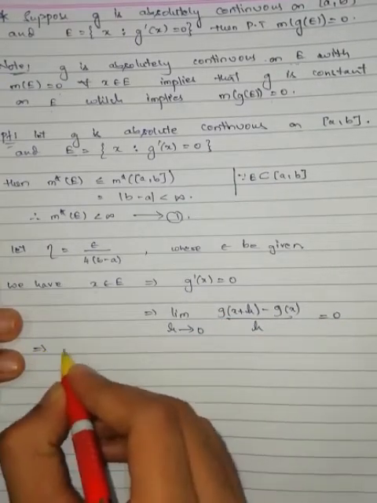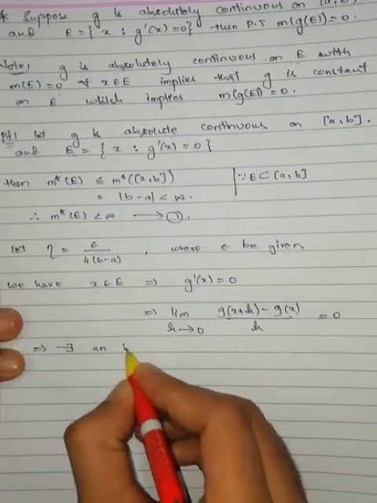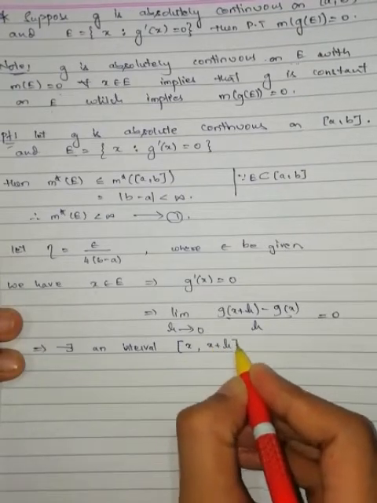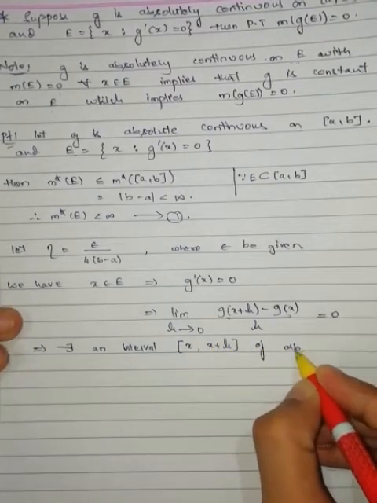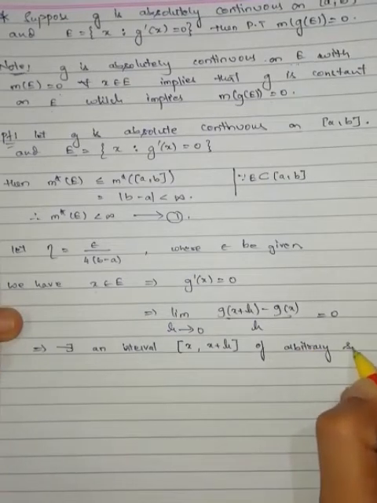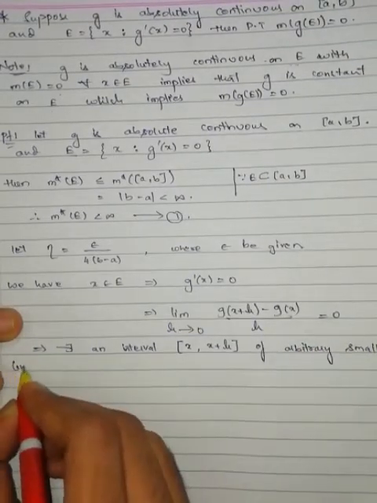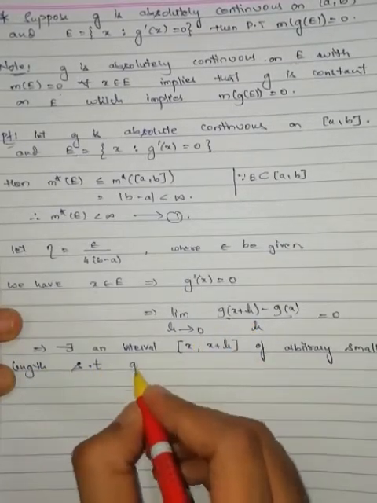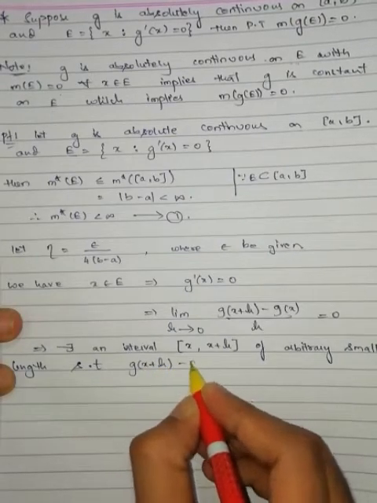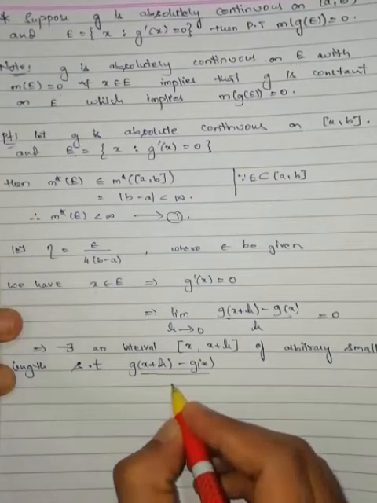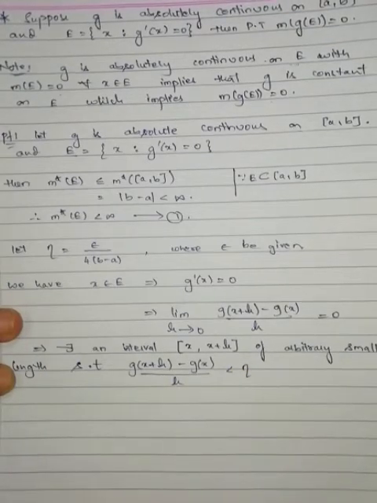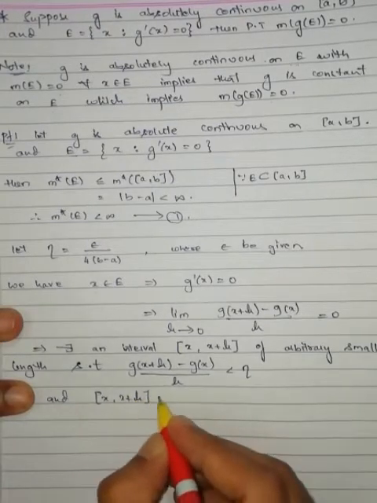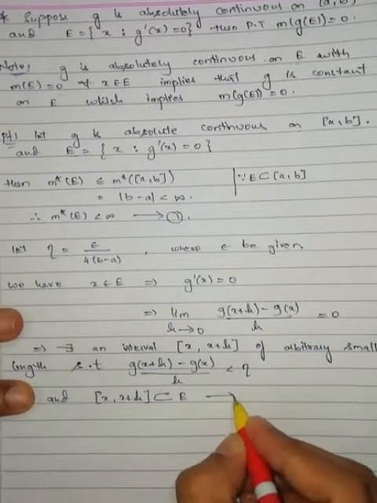Then there exists an interval [x, x plus h] of arbitrary small length such that |G(x plus h) minus G(x)| by h is less than eta, and [x, x plus h] is contained in E. Equation number 2.